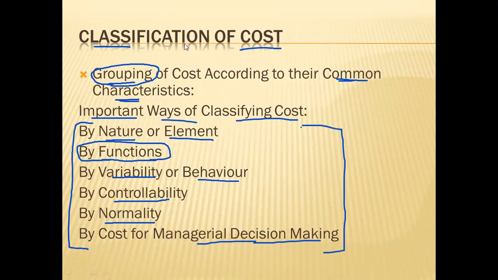We have briefly discussed the meaning of classification of cost, which is grouping of cost based on some common characteristic. These are the different ways in which you can classify a cost. First we will discuss by functions, how you will classify cost based on functions. This will start from our next class. So for today, I think this much is enough. We will start our discussion of classification of cost on the basis of function in the next class.